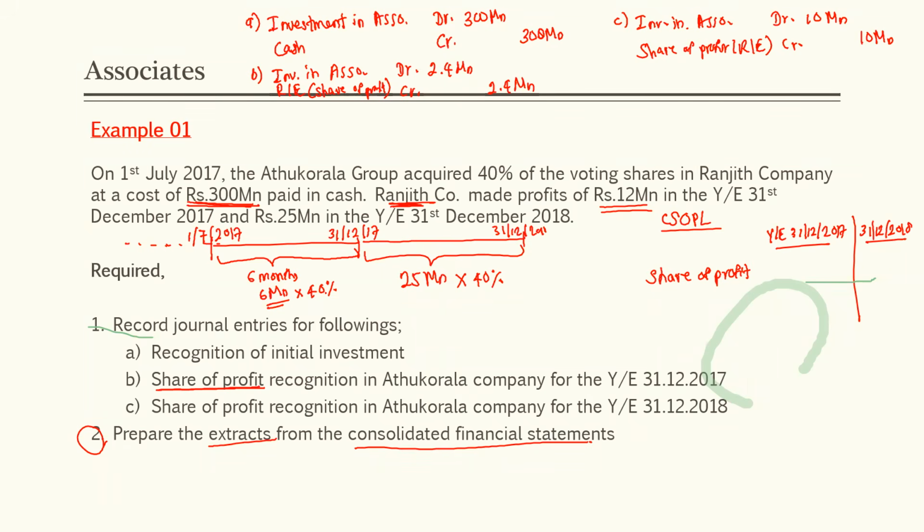Here, 6 million into 40%, 2.4 million. In the year ended 31st December 2018, 10 million. Consolidated statement of profit and loss.